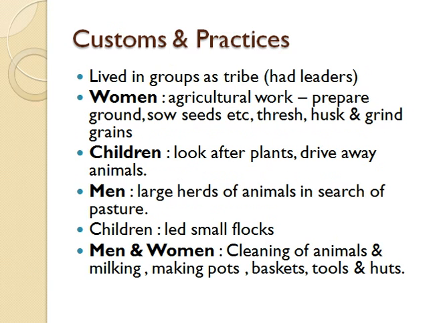So the next is customs and practices. What type of customs and practices were they following at that time? These people lived in groups as a tribe, and that had a leader. The work of women, children and men was different. Women were busy in agricultural work.